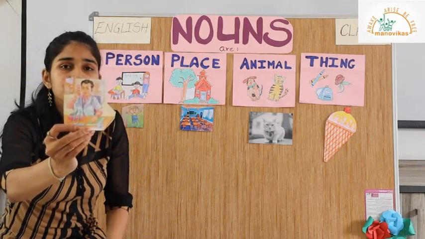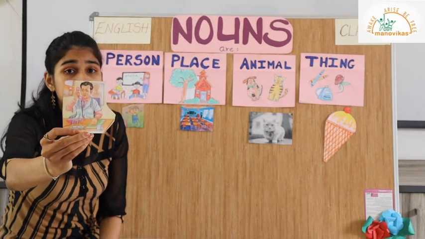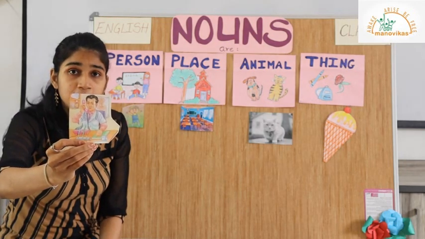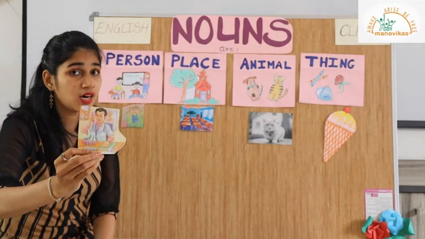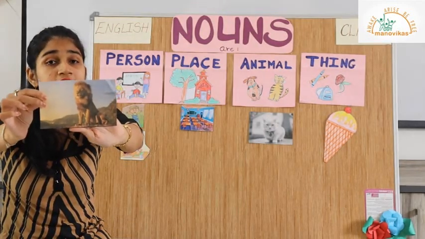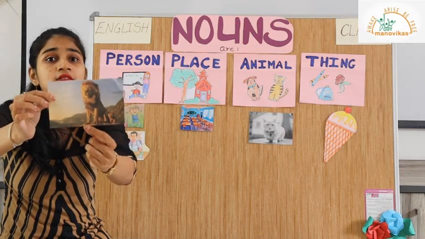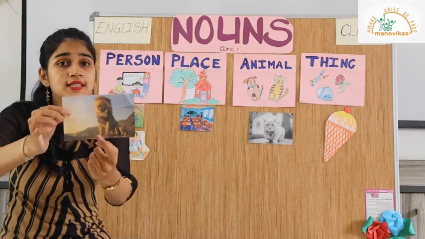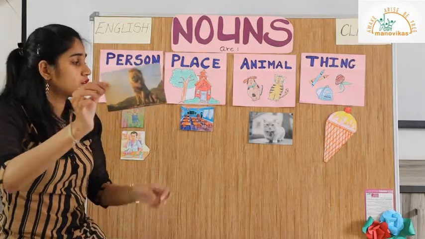Look at this picture. Who do you see? Yes, we can see a doctor. A doctor is a person. And so this noun or this person is going to be stuck in the person column. Who do you see here? We can see an animal. And this is a lion. A lion is the naming word used for this animal. And so it is to be stuck in the animal column.